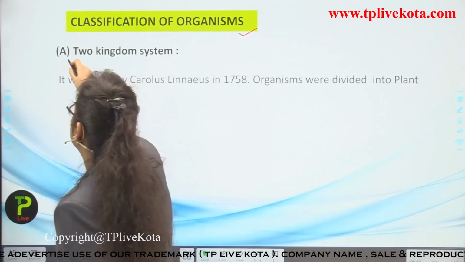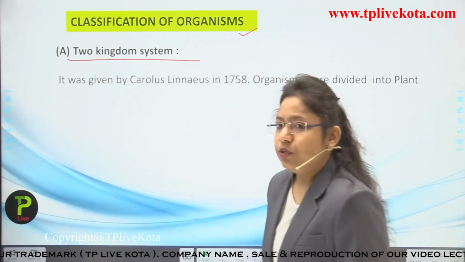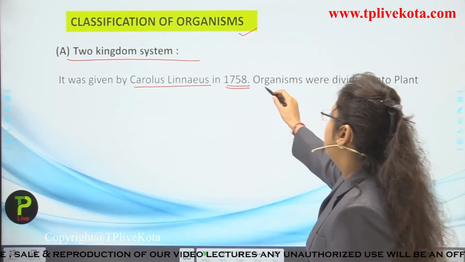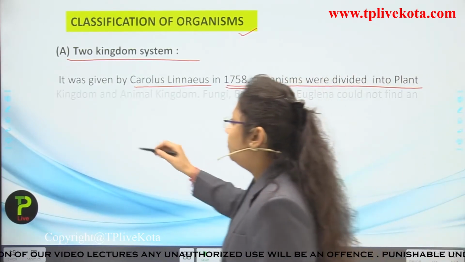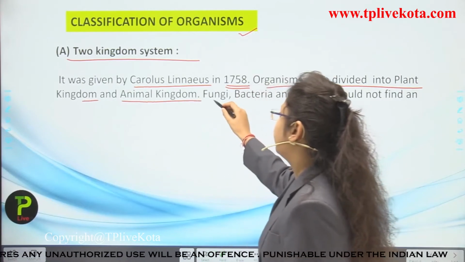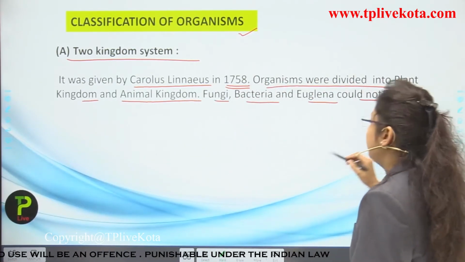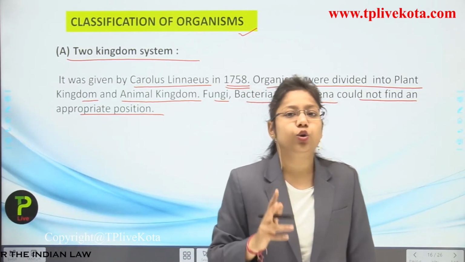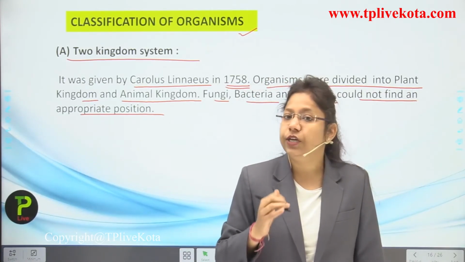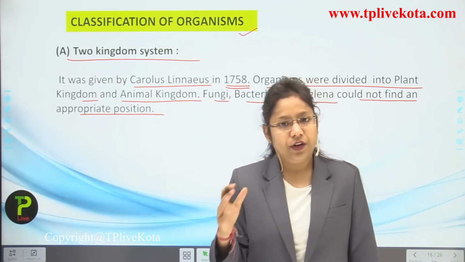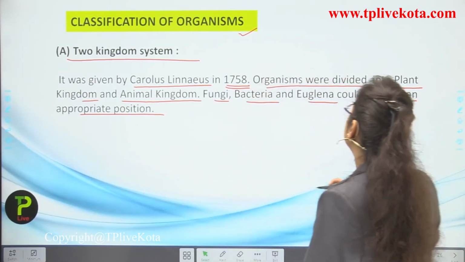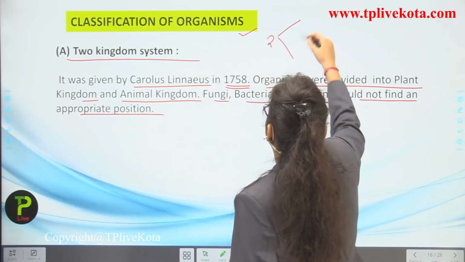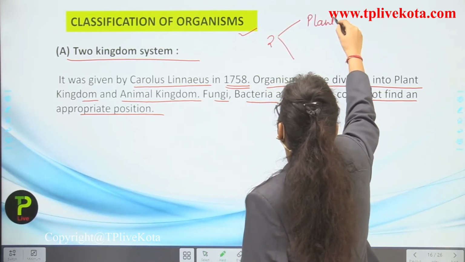First is the 2 kingdom classification. It was given by Carolus Linnaeus in 1758. Organisms were divided into the plant kingdom and the animal kingdom. Fungi, bacteria and euglena could not find an appropriate position. So in the 2 kingdom system, only 2 kingdoms were known. The first kingdom was plant, and the second kingdom was animal. So it was categorized only into plant and animal.